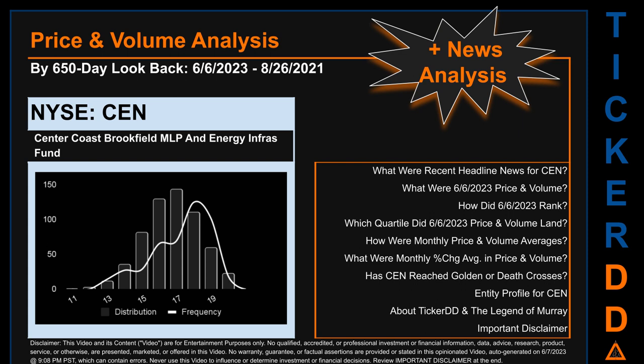The chart shown on this page is our initial attempt at studying the price for CEN after dynamically normalizing price distribution across those discovered trade dates. The bar chart is the generated distribution and the overlaid line graph, if it is generated, is the frequency of the prices on the x-axis. We will enhance this look-through as our AI model progresses in the next iteration. Remember that this is just a drafted, in progress, observational model to best fit abstracted third-party data into various opinionated views. Before we jump into price and volume analysis, let's look at recent headlines for CEN.